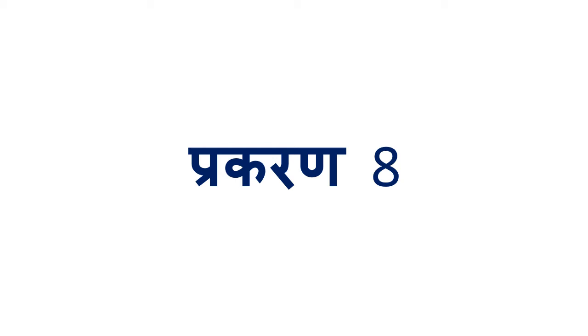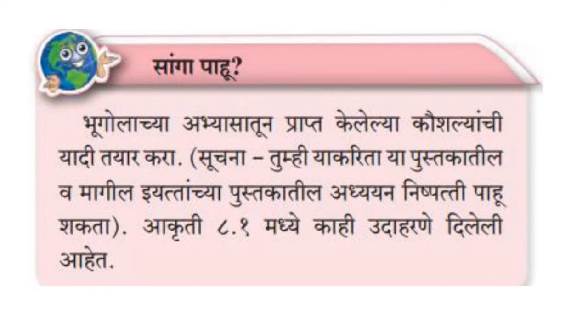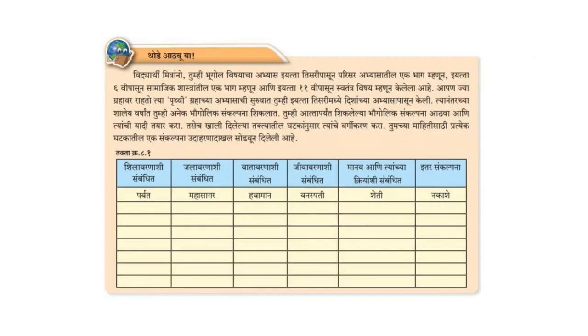So the last chapter for the syllabus of science geography this year is nature and scope, lesson number 8, Prakruti. So on the first page of lesson number 8 itself, that is page number 75, you have this Sanga Pahu. Let's recall. There itself you have a chart which is based on the mountain, oceans, climate, vegetation, agriculture, which is also called as Parvat, Mahasagar, Havaman, Vanaspati, Sheti, Nakashe. So this part is totally eliminated.